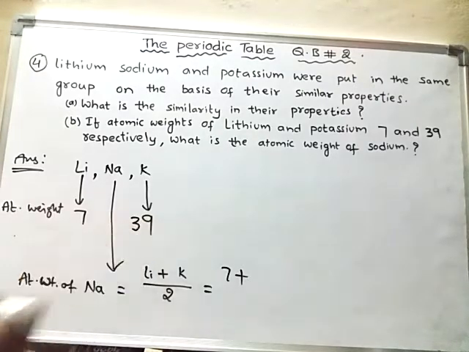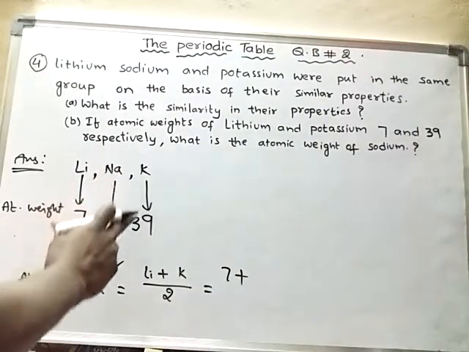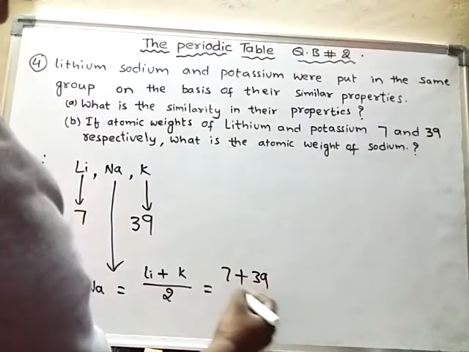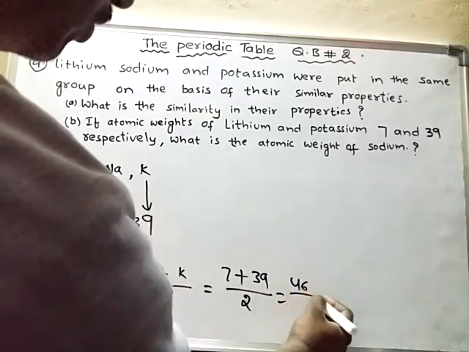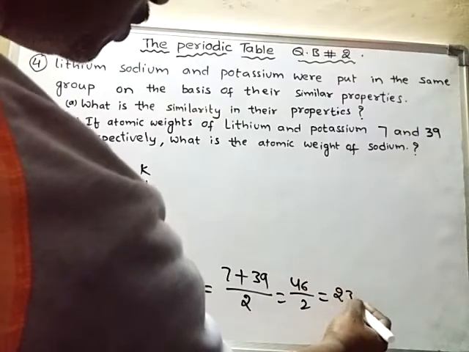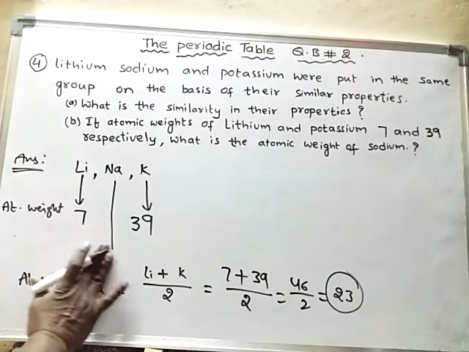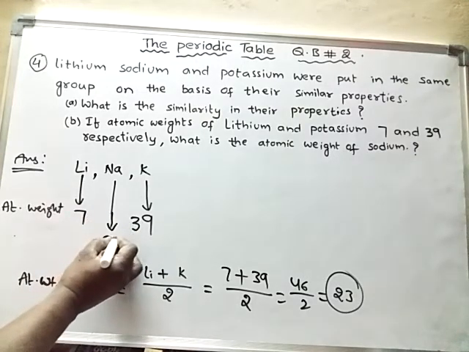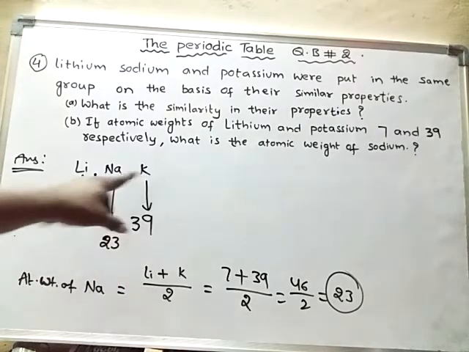By mistake I wrote 9 for the atomic weight of potassium. Just correct it as 39. So if you take the average of these two elements, you will get 46 by 2, which is equal to 23. So 23 is the atomic mass of sodium, because these three are triads.